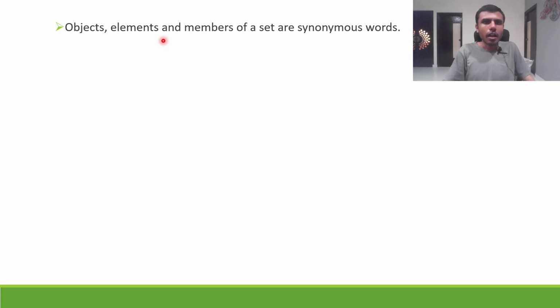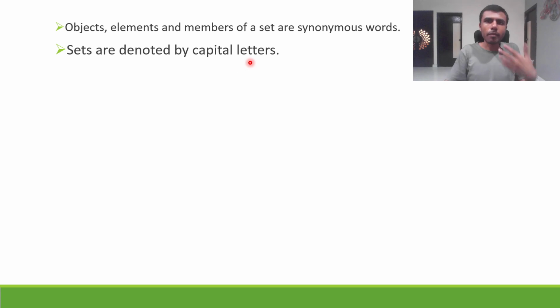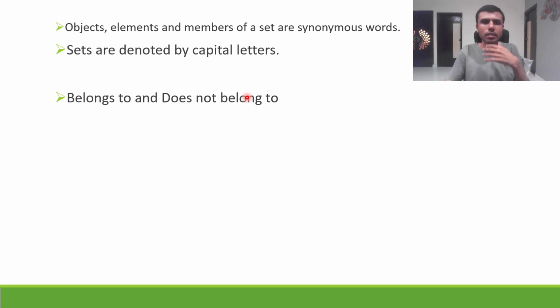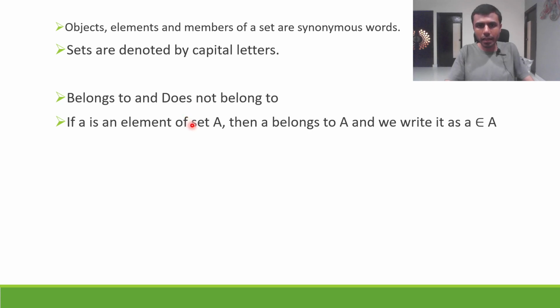This is how. And in general, sets are denoted by capital letters. You saw it: capital N, capital W, capital Z, capital Q, capital R, capital C, etc. Now, belongs to and does not belong to. What is this? Let's say an element is present in the set. If a is an element of set capital A, then a belongs to capital A, right? That means we write it as small a, like this, element belongs to this set.